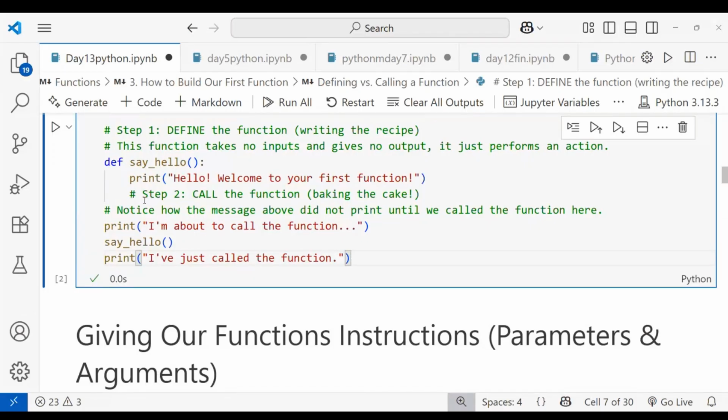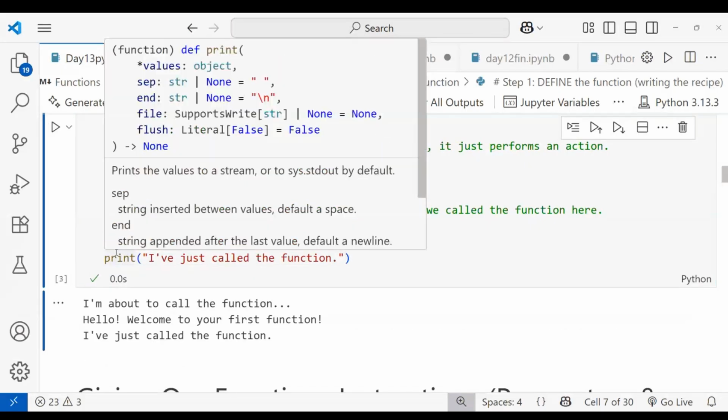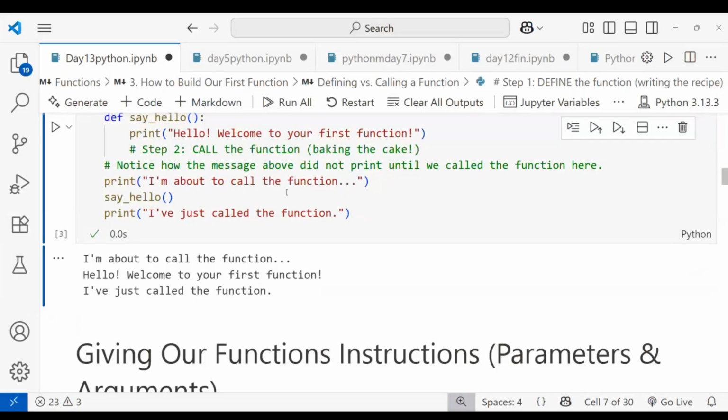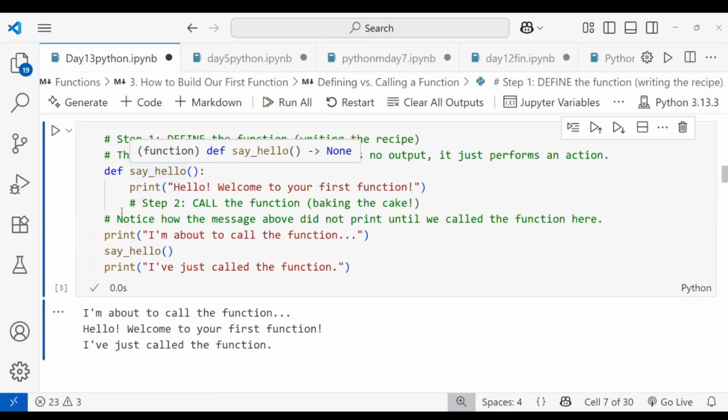You can see here, right? Okay, after that I'm running this one. It's printing what I am about to call the function. Okay, it is called say hello, and so I'm calling this function. But you can see here, right? The def and the calling of the function should be in the same line.